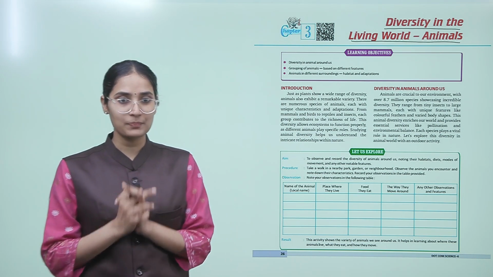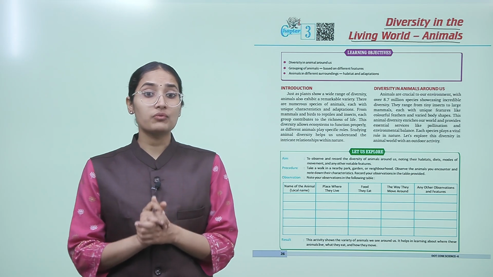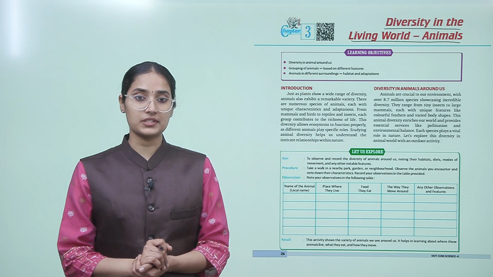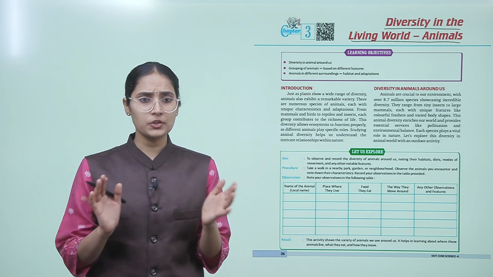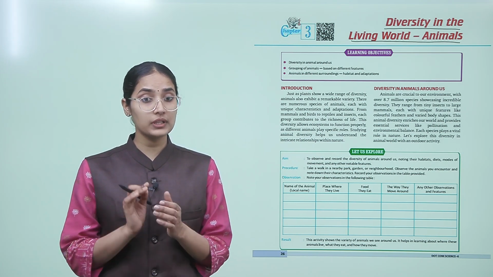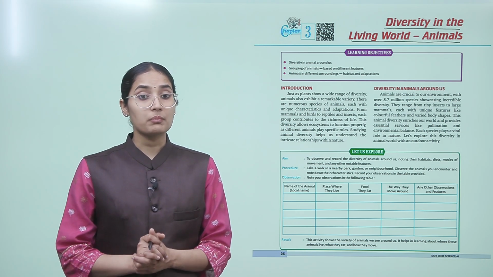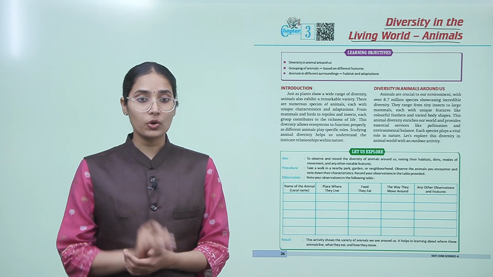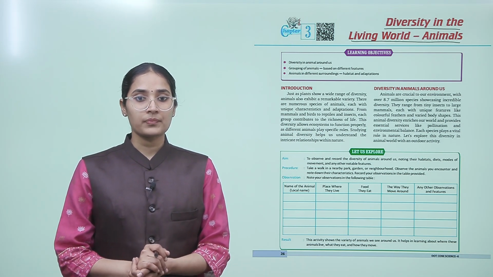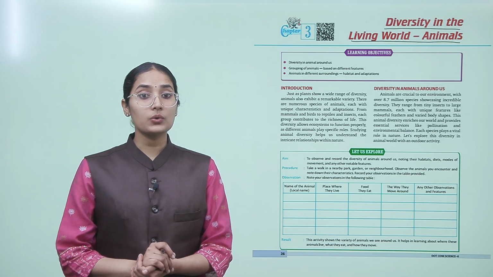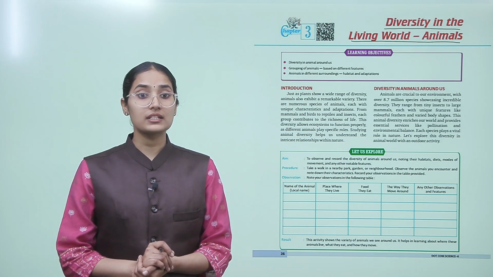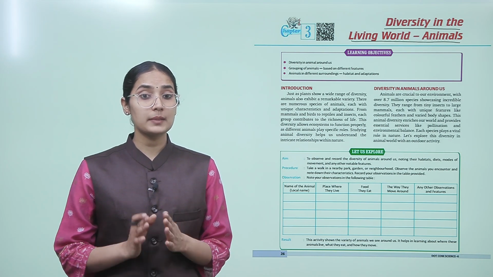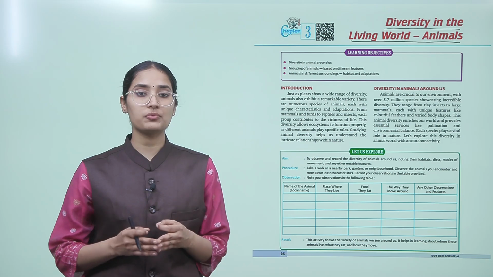So let's get started. Just as plants show a wide range of diversity, animals also exhibit a remarkable diversity, right? There are numerous species of animals, each with unique characteristics and adaptations, from mammals and birds to reptiles and insects. Each group contributes to the richness of life. This diversity allows the ecosystem to function properly as different animals play specific roles. So studying animal diversity helps us understand the intricate relationships within nature.